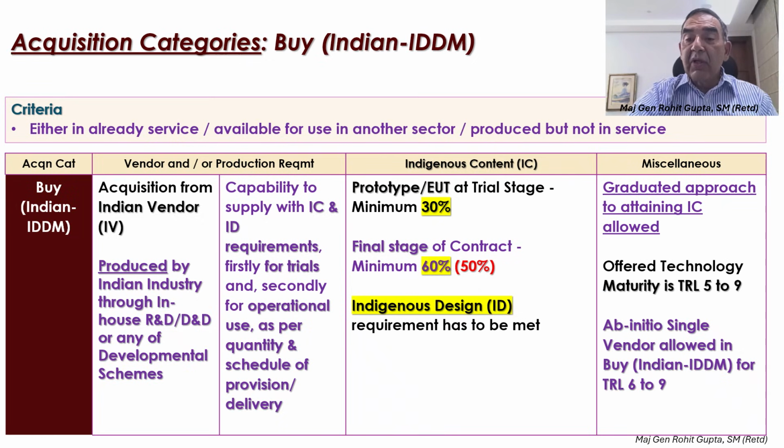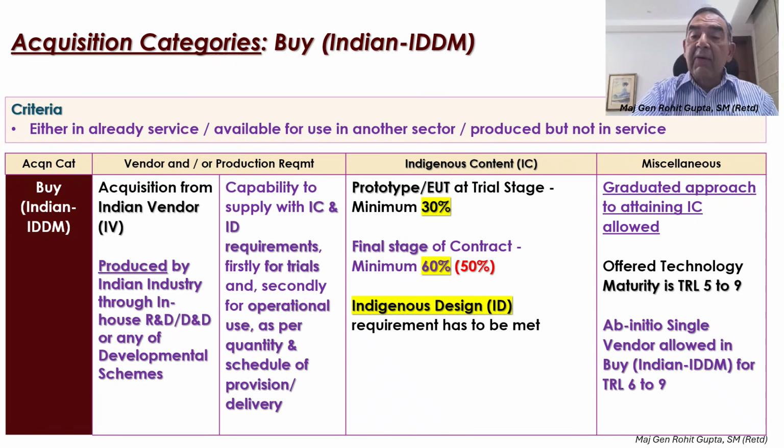A point to note, this 60% indigenous content that he has to ensure at the time of delivery could be in a graduated process. That means the initial lot of delivery may be at a lower indigenous content, but to have the 60% across the board for all the deliveries, the last delivery may well be more than 60% also, so that an average of 60% has been achieved.